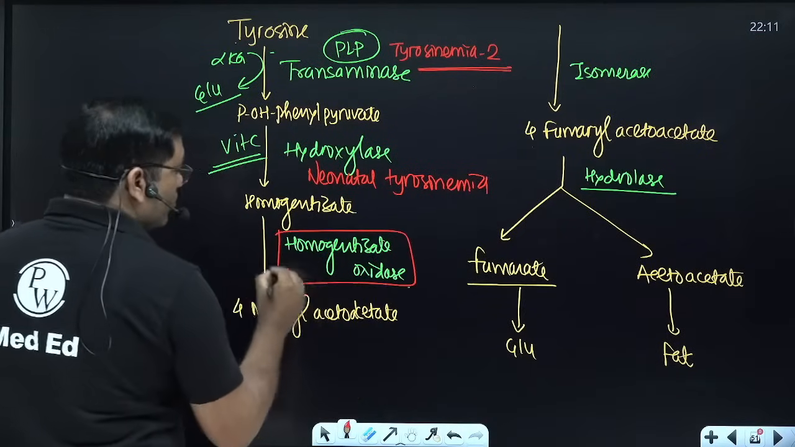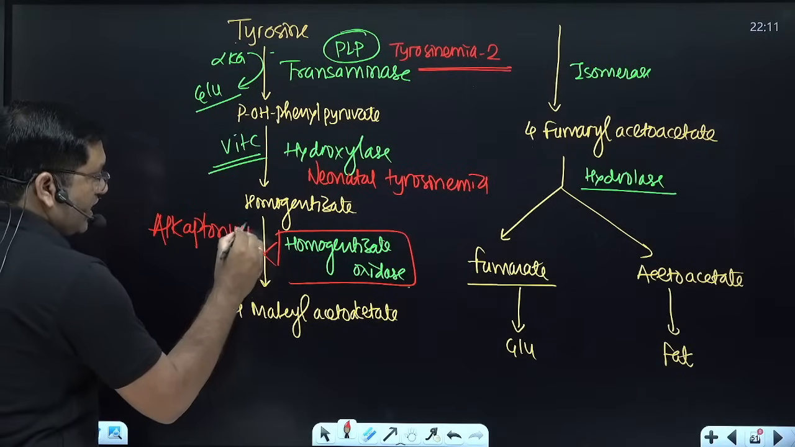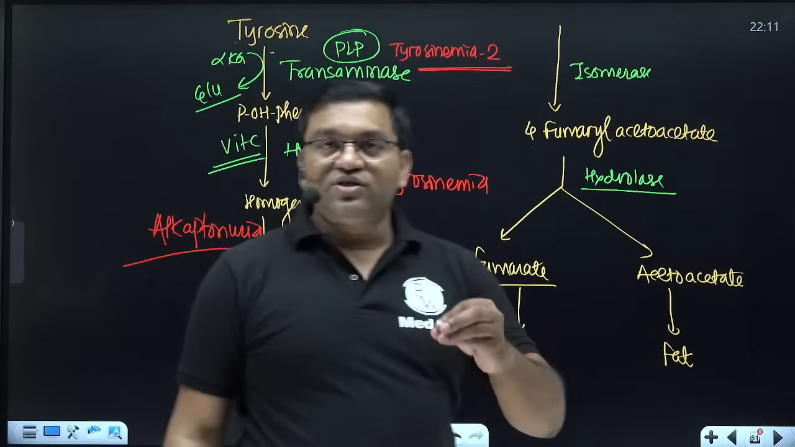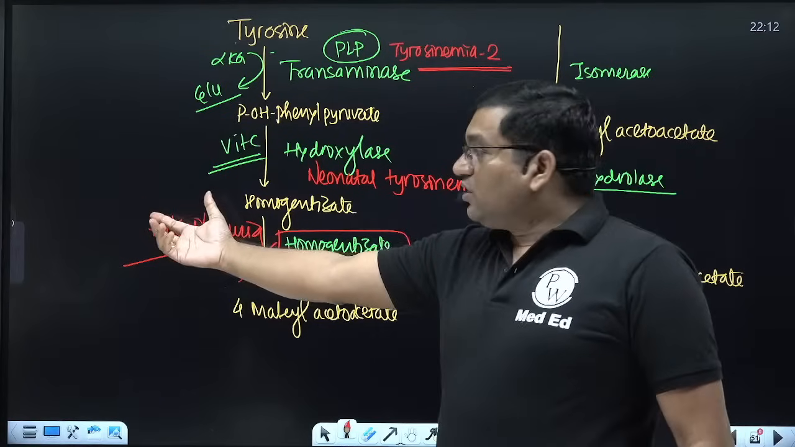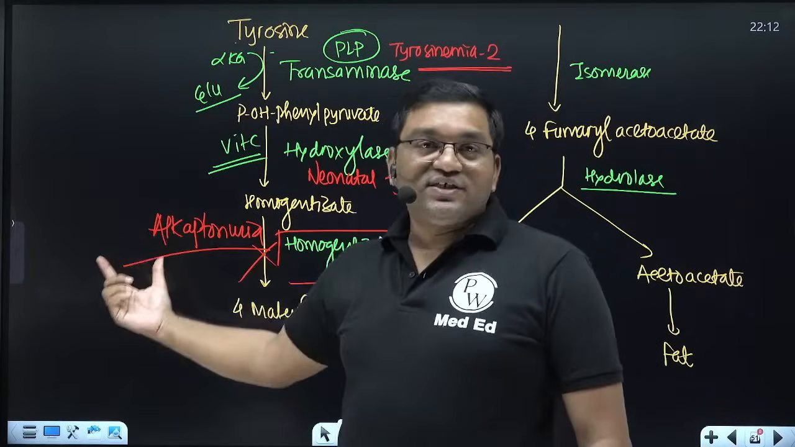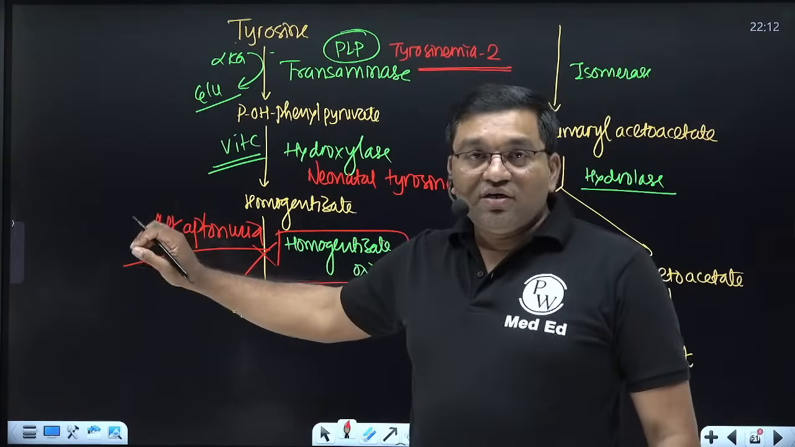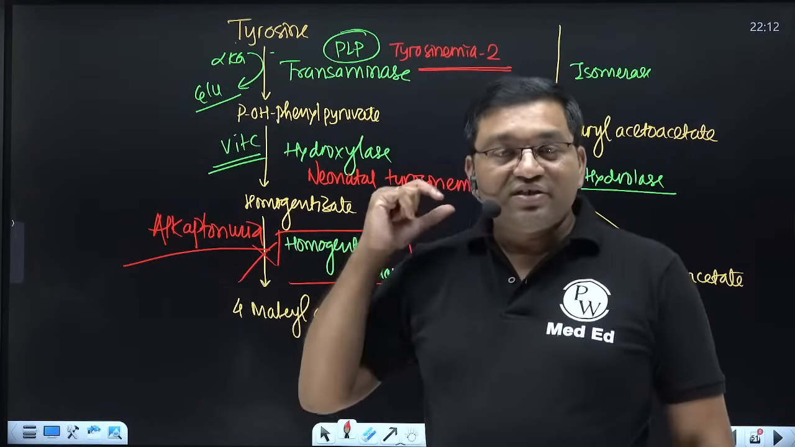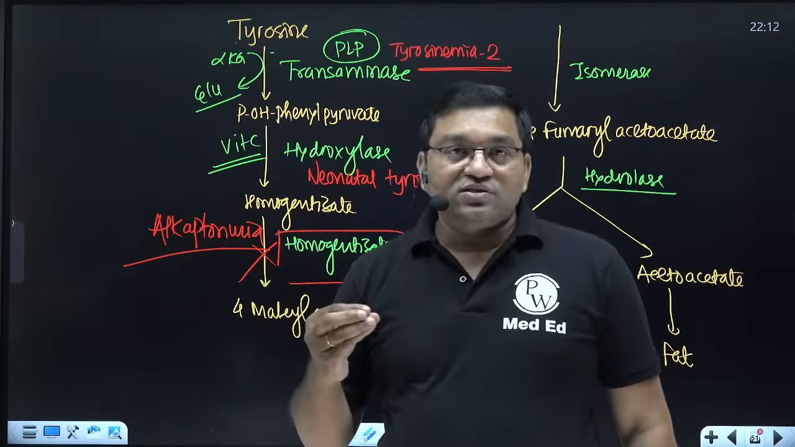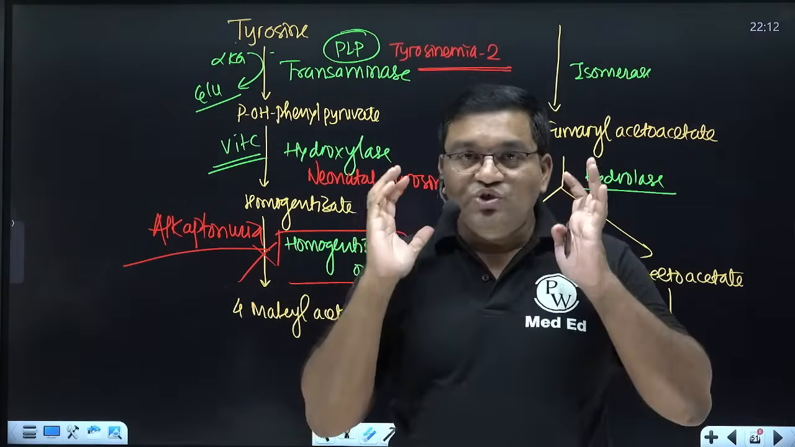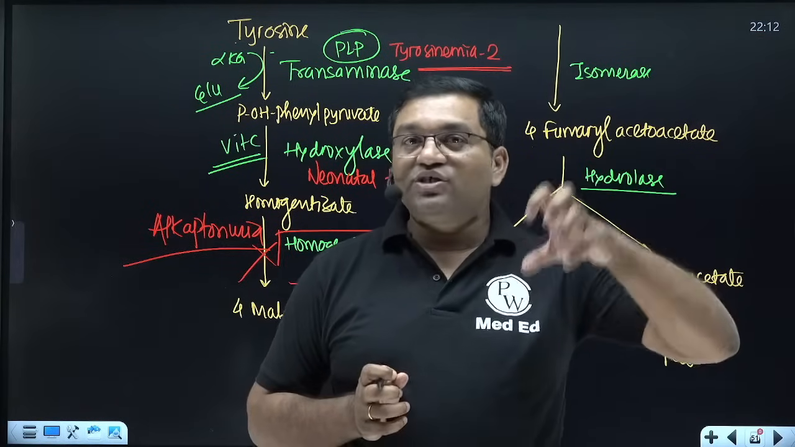Homogentisate oxidase is important. Its deficiency causes alkaptonuria. There is accumulation of homogentisate, which is diverted for benzoquinone acetate formation, and benzoquinone acetate on polymerization forms alkaptone, which is deposited in the various joints, tendons, cartilage and skin, and that gives black pigmentation to those tissues. So black cartilage and the deposition of alkaptone in the joints causes ochronosis. Ochronosis is the condition where alkaptone pigment deposition occurs in the joints.